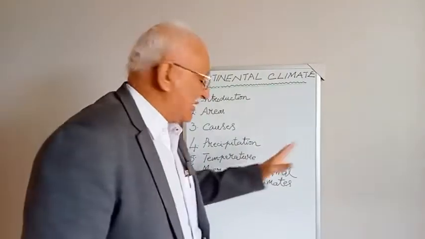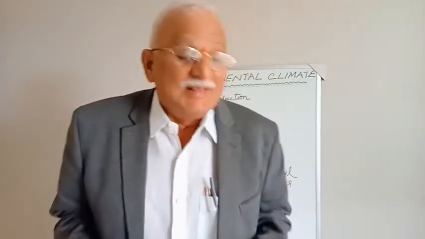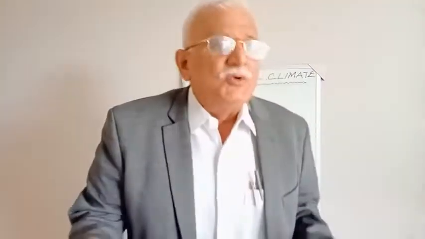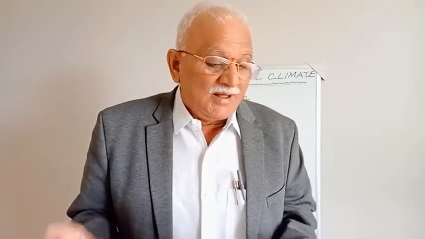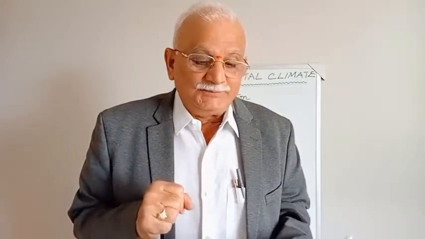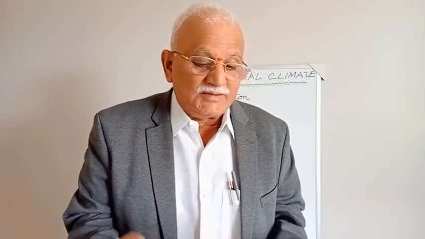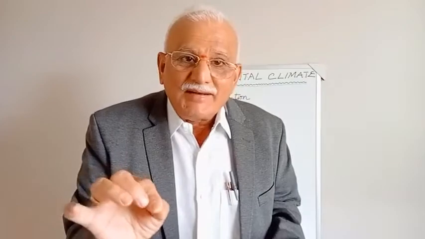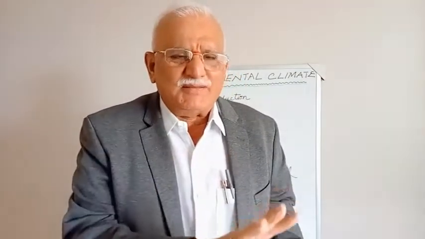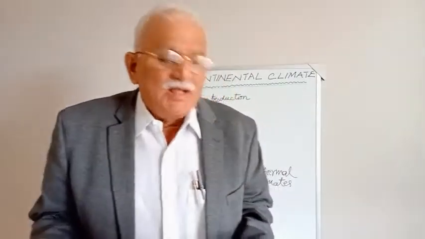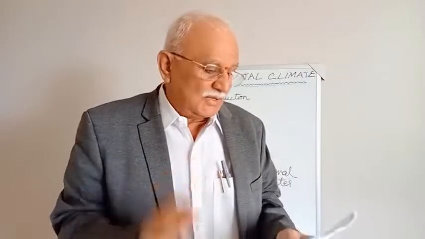Now, micro and megathermal climates, only for two minutes of the class. I will tell you in a very simple way, useful to agricultural meteorologists, not general climatologists. Microthermal climate: under the original Köppen classification, all places with average temperatures in their coldest month less than -3 degrees centigrade. That's it. Less than -3 degrees centigrade, we call them the microthermal climate. An isotherm of -3 degrees centigrade forms in the microthermal climates.